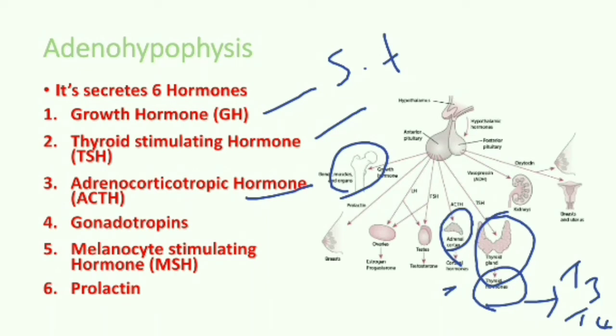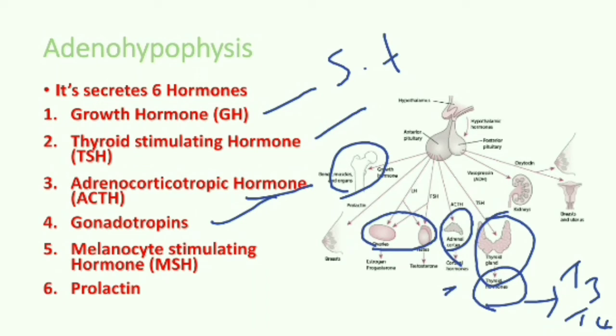Then next, gonadotrophins. Gonadotrophins include a group of sex hormones that stimulate gonads, testis and ovaries. Ovaries in females, testis in males.